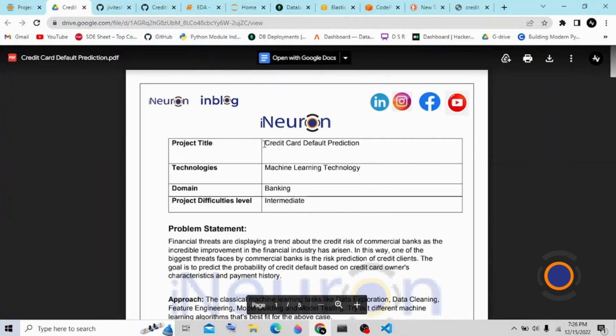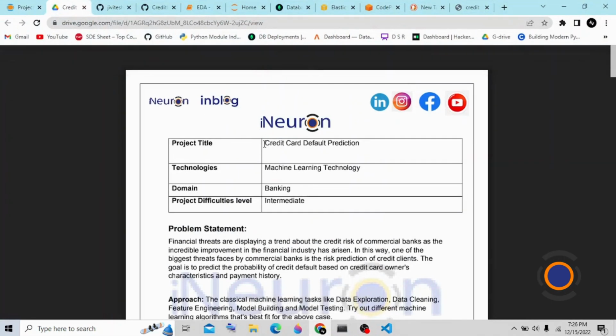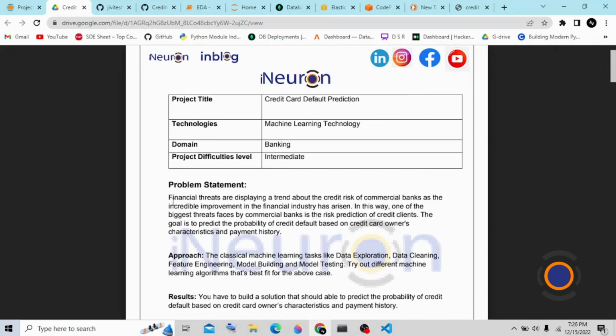Hi everyone. Today I'm going to present my internship project from Ineuron, and my project is credit card default prediction. In this project, I have to design a machine learning model which will predict whether a person will be a defaulter in the upcoming month or not.